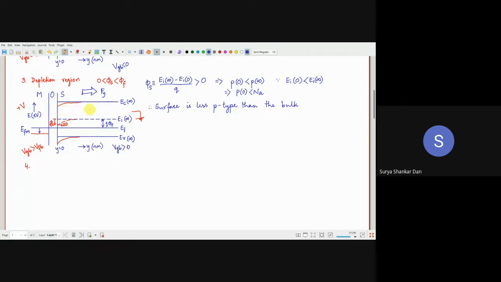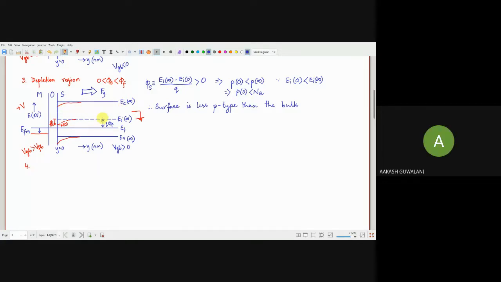The mobile holes are essentially going away. That means this region will essentially become charged because of the immobile ions only. Okay. So now the question is, this is something very interesting, very subtle. If the holes are going away, does it mean that the depletion region is increasing?